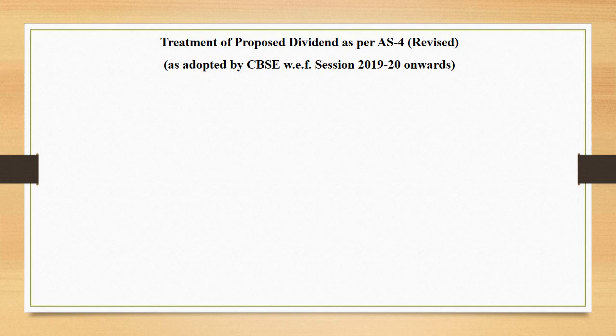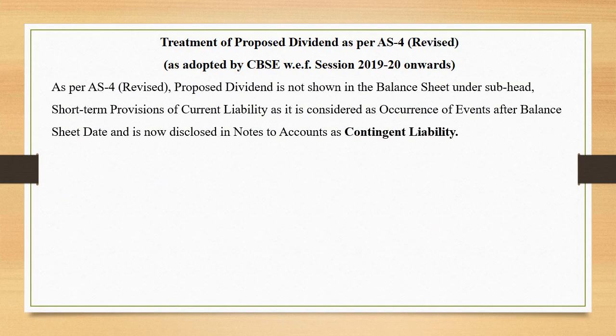Treatment of proposed dividend as per AS 4 revised. This was adopted by CBSE with effect from the session 2019-20 onwards. As per AS 4 revised, proposed dividend is not shown in the balance sheet under the subhead short-term provisions of current liabilities, as it is considered an event occurring after the balance sheet date and is now disclosed in notes to accounts as contingent liability.